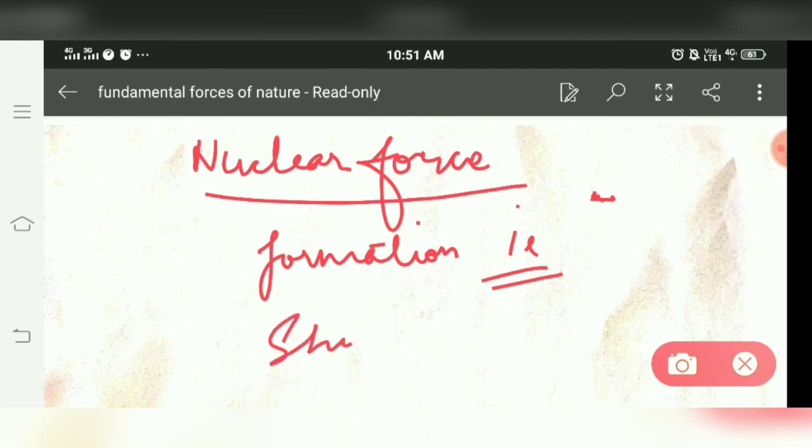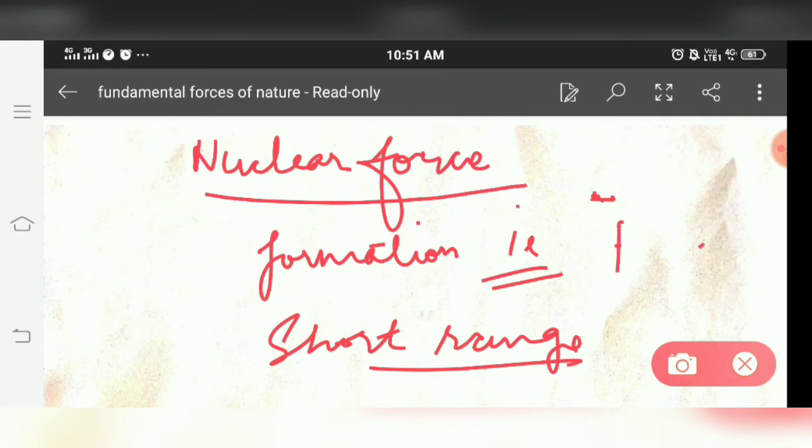This is a short range force. This is attractive up to a certain extent, but if the distance between proton and neutron goes on decreasing and becomes less than this, then this force changes into a repulsive force.